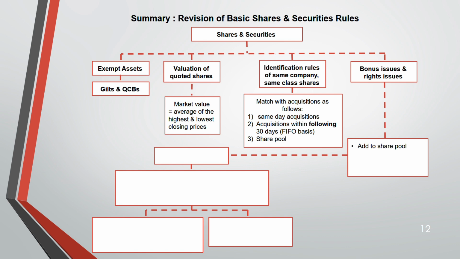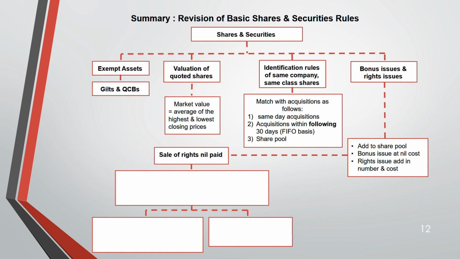Next, if you have any bonus issue or rights issue, add it to the share pool. Remember, a bonus issue has no impact on cost, a rights issue will have impact on cost. A bonus issue only affects the number of shares. So that's why bonus issue is at nil cost, rights issue at the number and the cost.